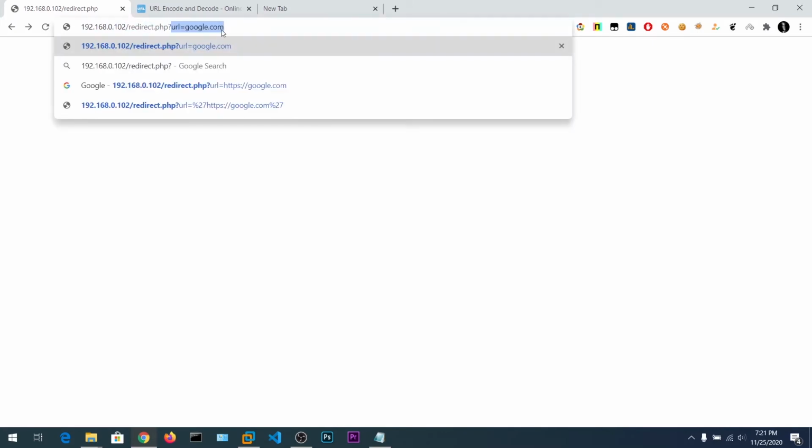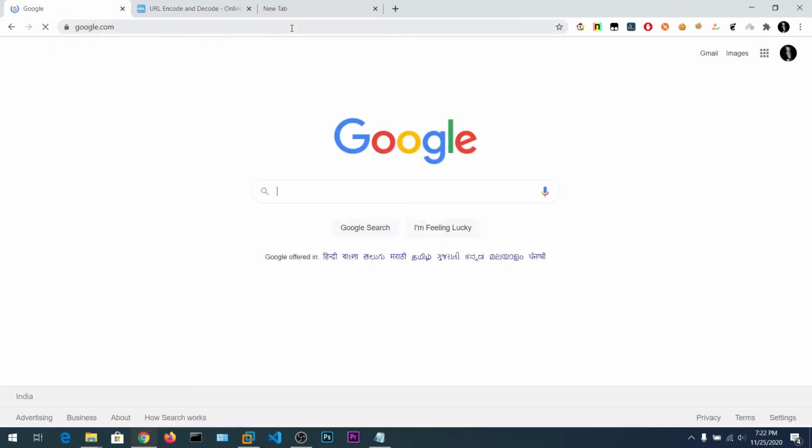So now I think we need to refresh this page. Yes, we have refreshed it. Now what I can do is say URL equals, instead of https google.com, I can simply paste this URL encoded data. As you guys can see, we can still see https and google.com, only some special characters have been modified. Now if I hit enter, we should redirect to google.com. So as you guys can see, we have successfully redirected.